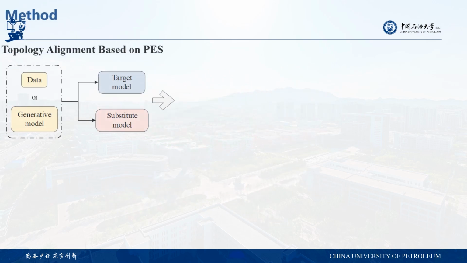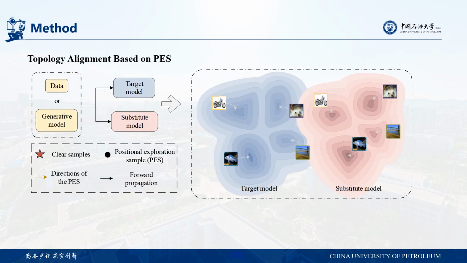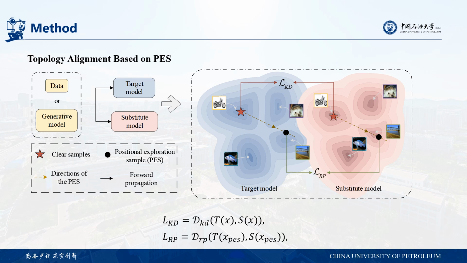Subsequently, with PS, we can design the interclass topology alignment loss to align the decision space. We first align the intraclass relationships through the knowledge distillation loss L_KD. Then we generate its position exploration samples in a certain direction and compute the relative position loss L_RP of the two models to achieve the interclass position alignment, where D_KD and D_RP are distance measure formulas.